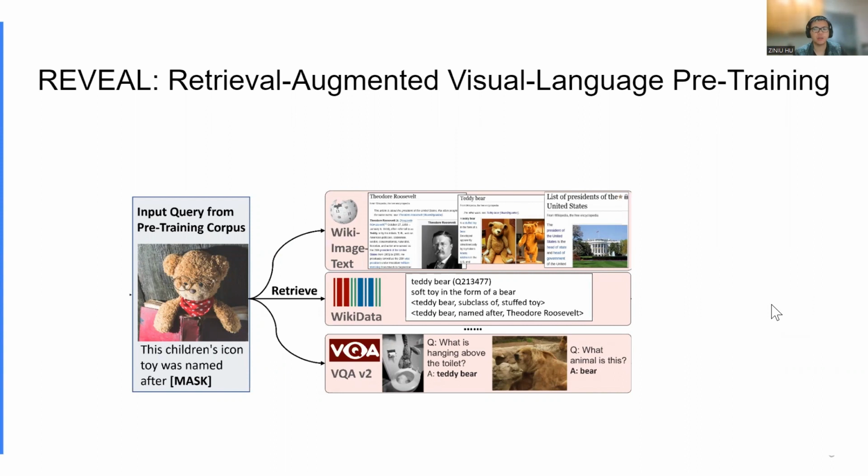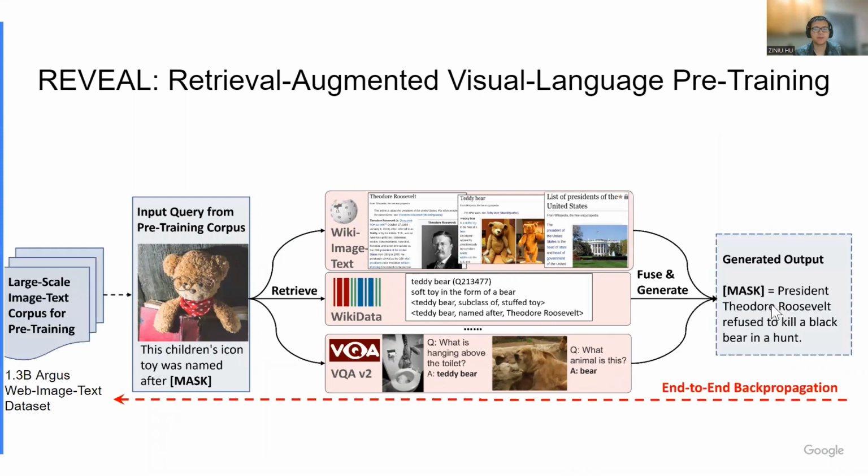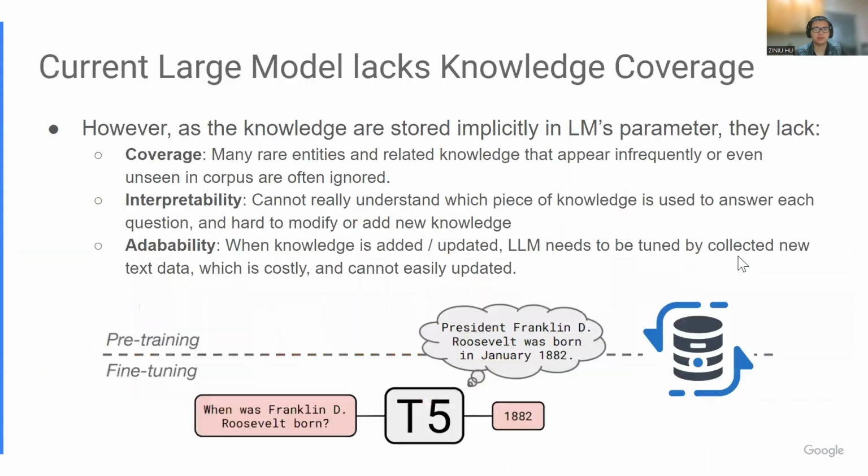Different knowledge sources are helpful, including unstructured Wikipedia with images, as well as structured knowledge graphs such as Wikidata. The key challenge is that we don't have direct supervision about which entries are the ground truth knowledge for each image-text pair. We thus propose to train the whole retrieval-augmented VLM over unlabeled datasets. By taking the captions from these datasets, for example, identifying that this image is associated with Teddy Roosevelt, the model is guided to retrieve the relevant knowledge via end-to-end pre-training.